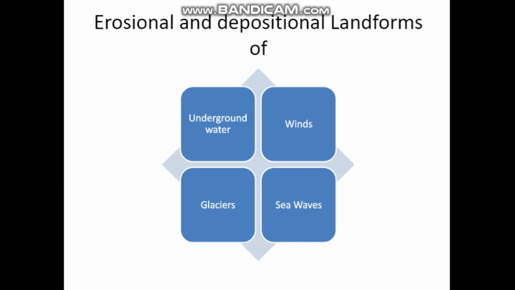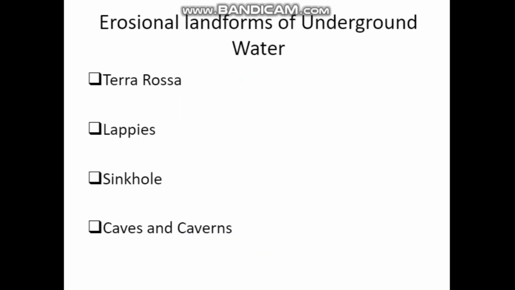Under this: erosional landforms of underground water, next, depositional landforms of underground water, erosional landforms of winds, depositional landforms of winds, erosional landforms of glaciers, depositional landforms of glaciers, erosional landforms of sea waves, depositional landforms of sea waves. So under each and every heading there are many subheadings also.